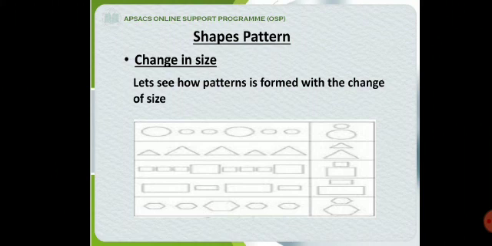Now come to the second example. There is a small triangle, then big triangle, big triangle. It means this is the pattern: small triangle, big triangle, big triangle, which is repeating. Let's complete the pattern. Small triangle, big triangle, big triangle, small triangle, big triangle, big triangle. Yes, in the end, big triangle will be placed.